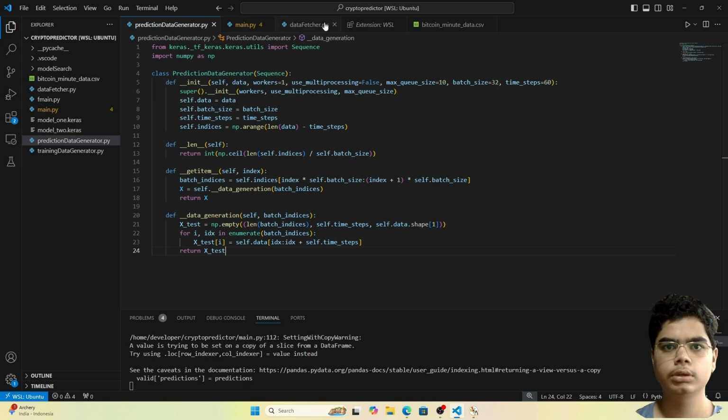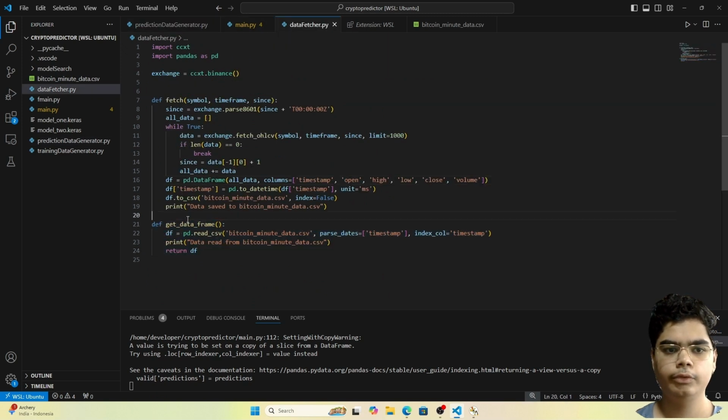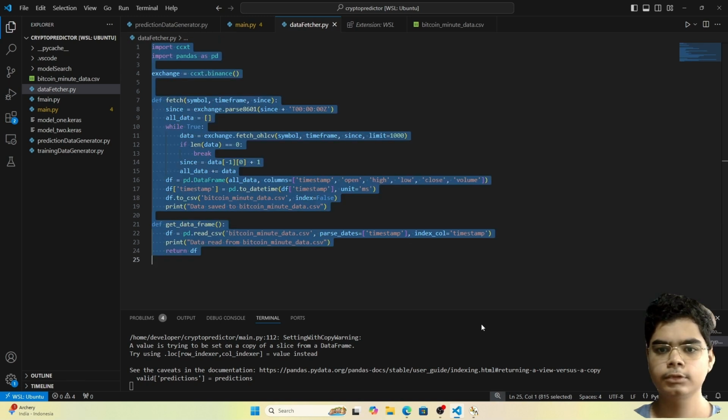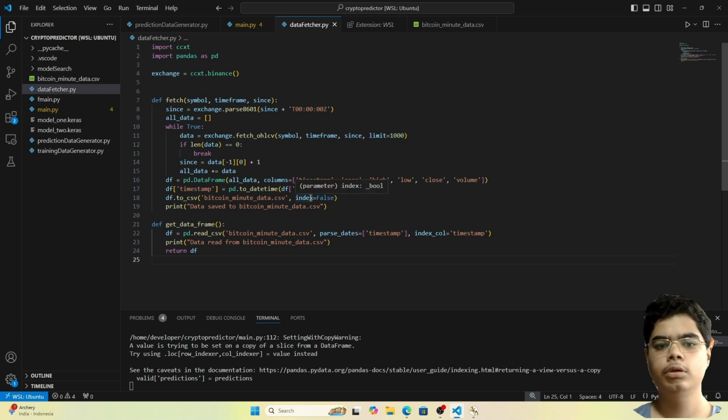So in the second function, we will fetch these data values from the file and return them in the data frame data type. It is very simple: pd.read_csv and parse_dates. While it reads the values, we have to tell it that the column timestamp contains date and time, so parse it accordingly. And like I told you before, we have set the index to false, so we will have to provide the index. Here we have passed this parameter index column to be timestamp.